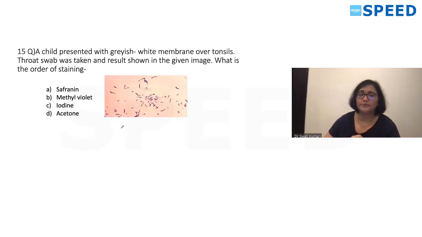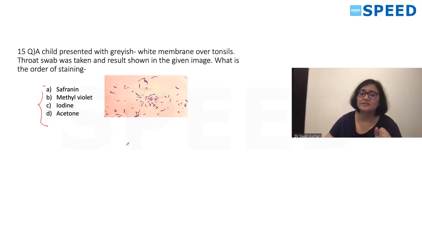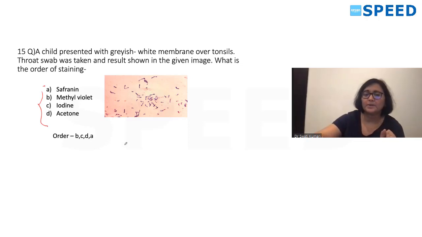Okay, now coming to the fifth question, this picture where the child is presenting with gray-white membrane over tonsil, or it was given pseudomembrane over tonsil. Throat swab was taken and the staining was performed and picture was given in this image. What is the order of staining? Few people said it was Albert staining, and most of the people finally we came to conclusion, no, it was Gram staining, because option given were these, so it cannot be Albert staining. But for your information, we'll just discuss. First, we'll know the correct order of this.